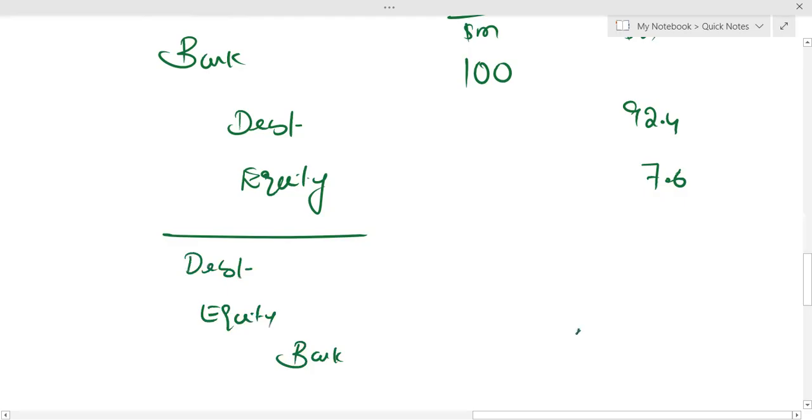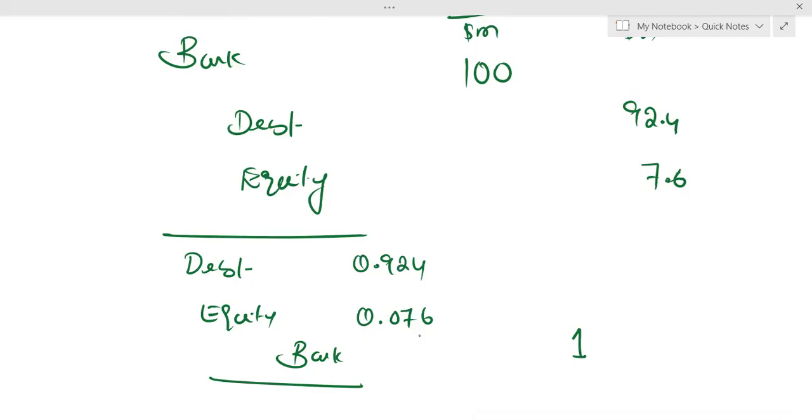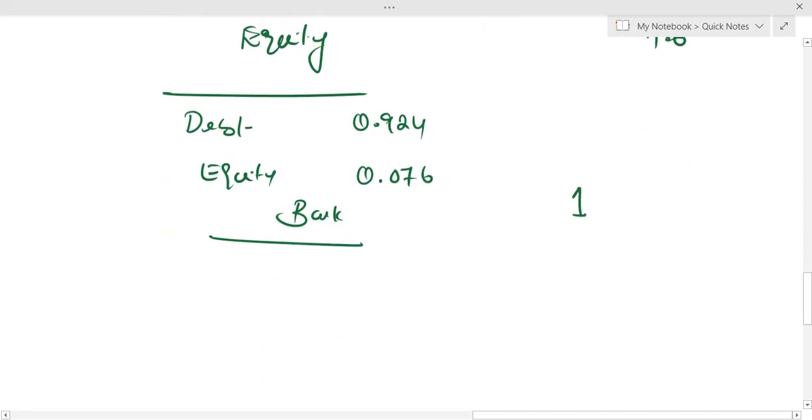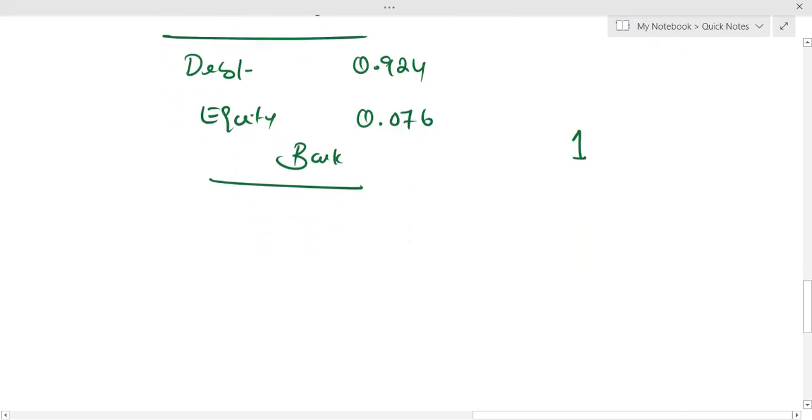Issue cost is 1 million, so bank is credited by 1 million. Logically, debt will be debited by 0.924 and equity by 0.076. If you use the calculator, the total sum has to be 1: 0.924 plus 0.076. Yes.